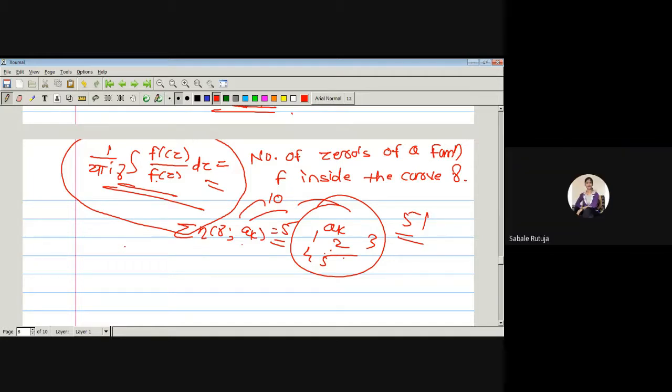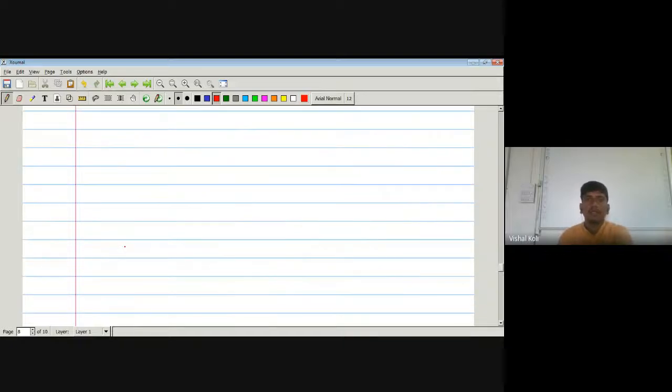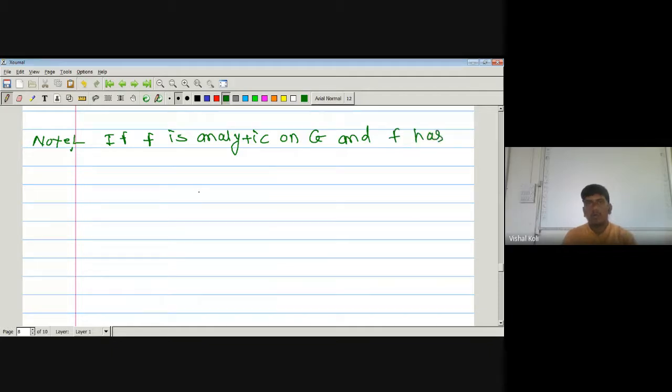Okay. Now there is one note. Suppose f is analytic on G and f has only one zero, say a, with multiplicity m.